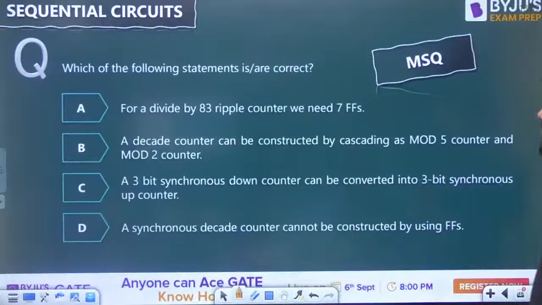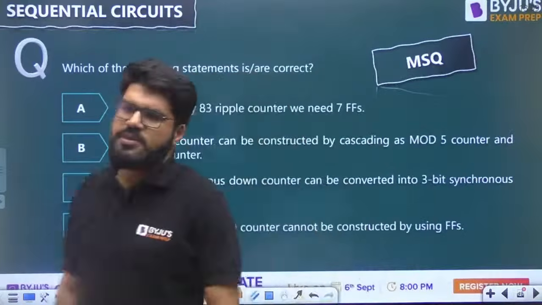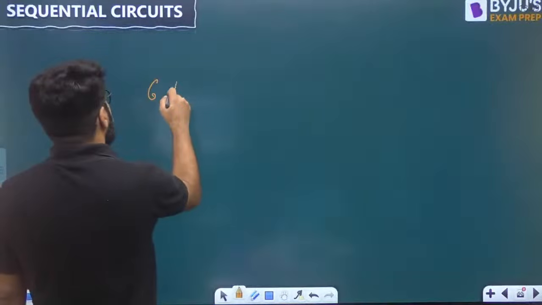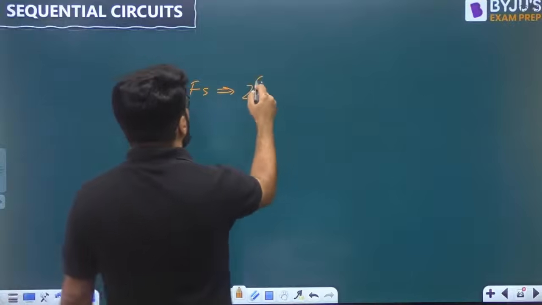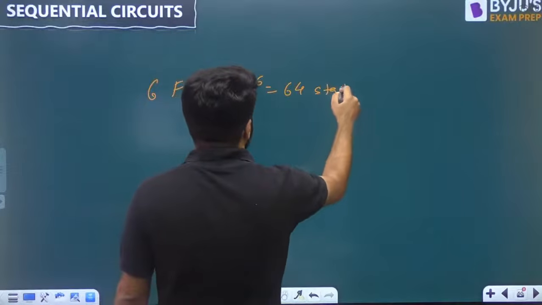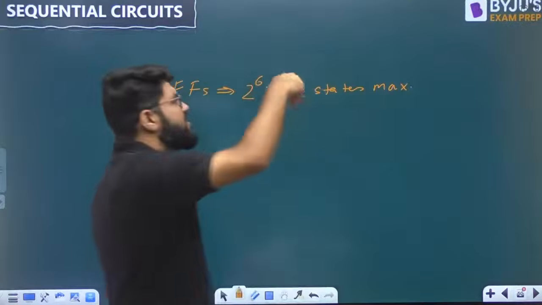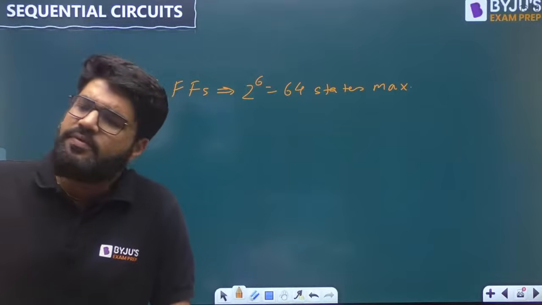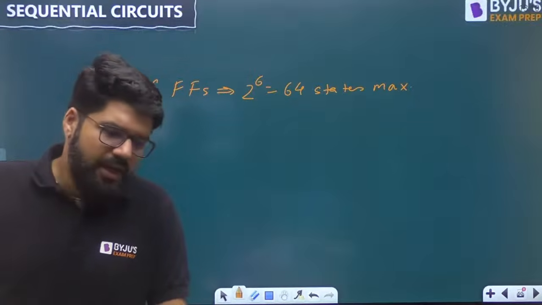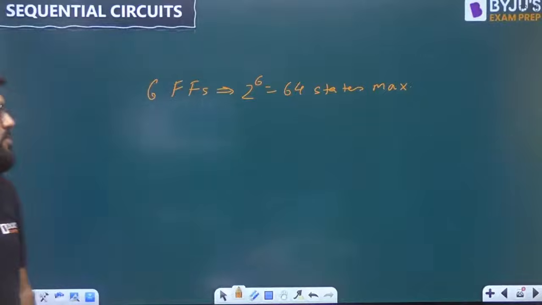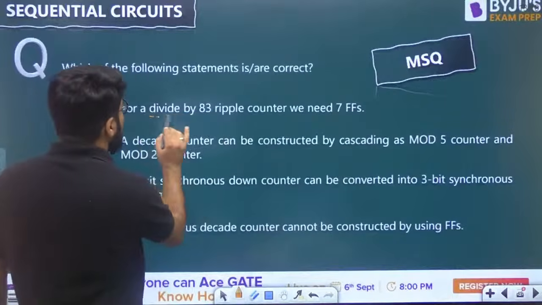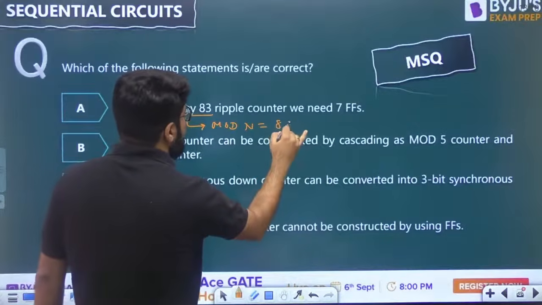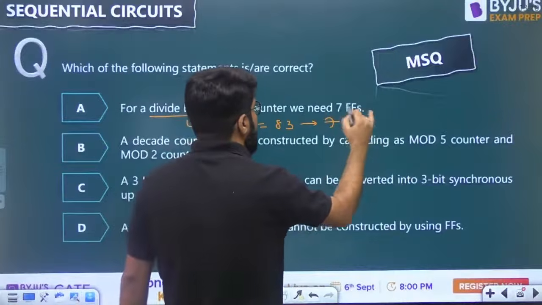MSQ question here. For a divide by 83 ripple counter, we need 7 flip-flops. If it is 6 flip-flops, 6 flip-flops can produce 2 power 6 equal to 64 states maximum. So for any number of states greater than 64, you need 7 flip-flops. Up to 128 states, you need 7 flip-flops. That is very correct. Now divide by 83 means the mod number is equal to 83, and for 83, yes, 7 flip-flops are required. Correct. So this is true.